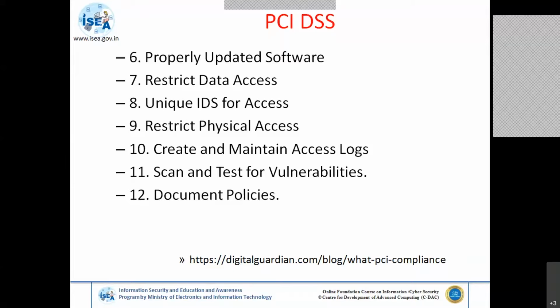Metasploit is one of the tools which can be used for exploiting, to check whether the vulnerabilities are present or not. Such things you have to check in your environment, whether those vulnerabilities are really present and whether they are exploitable. Such things you have to check under the PCI DSS compliance.